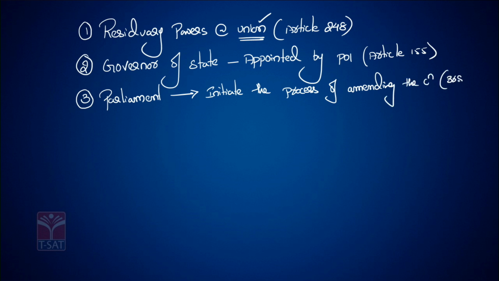According to Article 368, Article 368 talks about the Parliament's procedure, power or authority to amend the Constitution of India. Reason number 4, right?